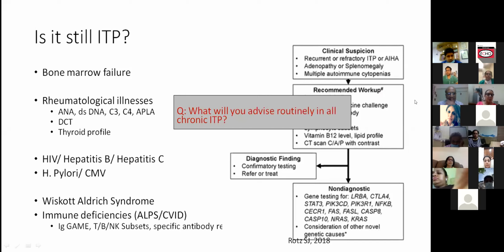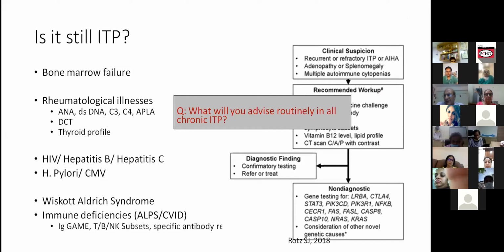So I think we discussed that there is the workup for rheumatological diseases and thyroid and infections. That is fine, even Wiskott-Aldrich in boys. And in fact, that could have been seen even earlier if the child was on follow-up for chronic ITP. Immune deficiency, certainly one needs to look at the immunoglobulin levels.